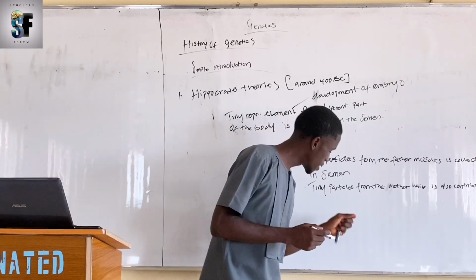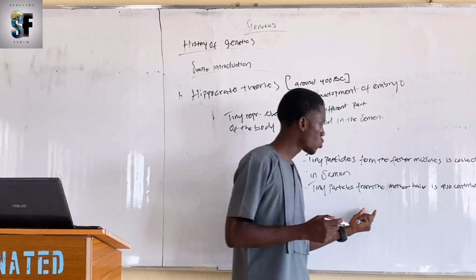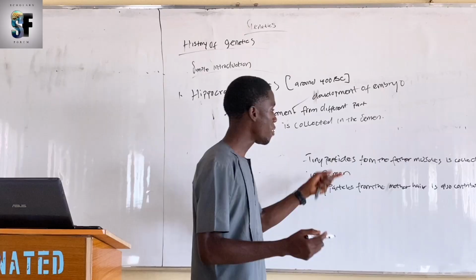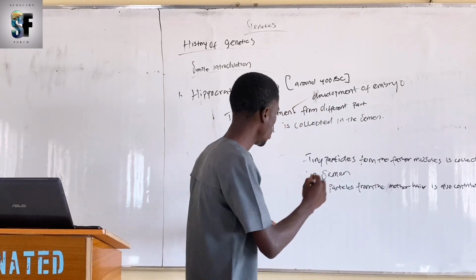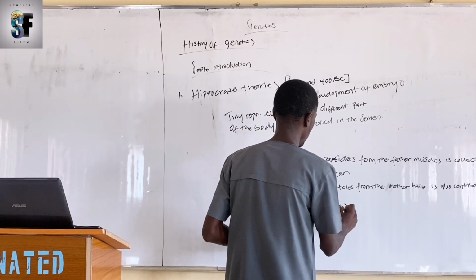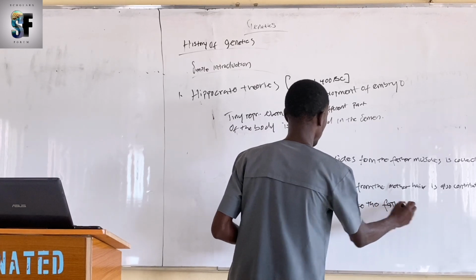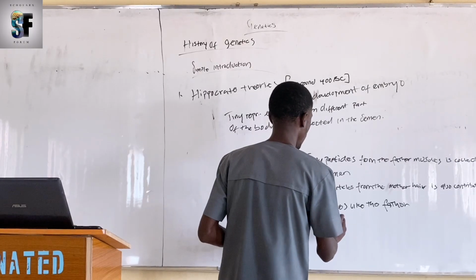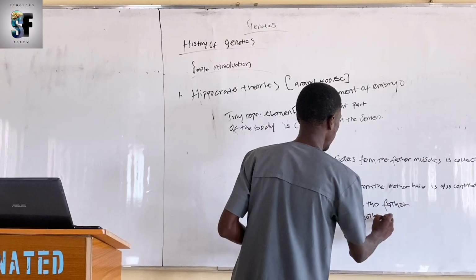theory, tiny particles from the father's muscle are collected in the semen, and tiny particles from the mother's hair are contributed also, so the child may develop strong muscle like the father, and also have long hair like the mother.